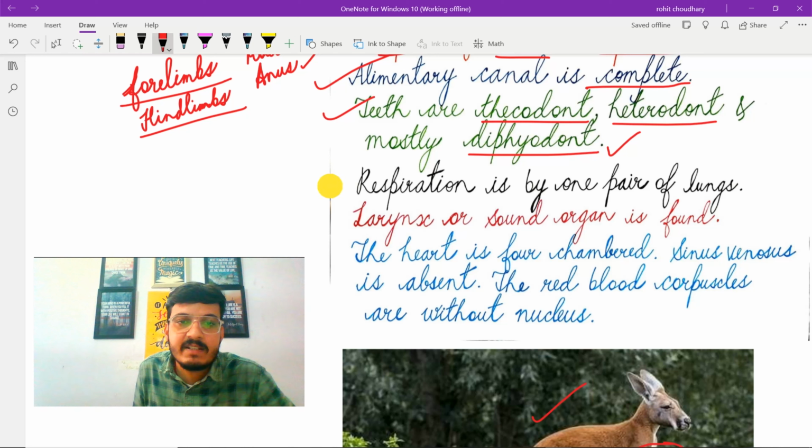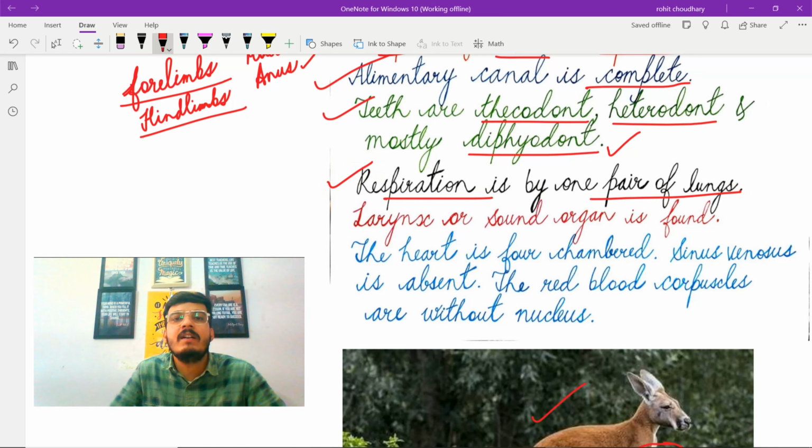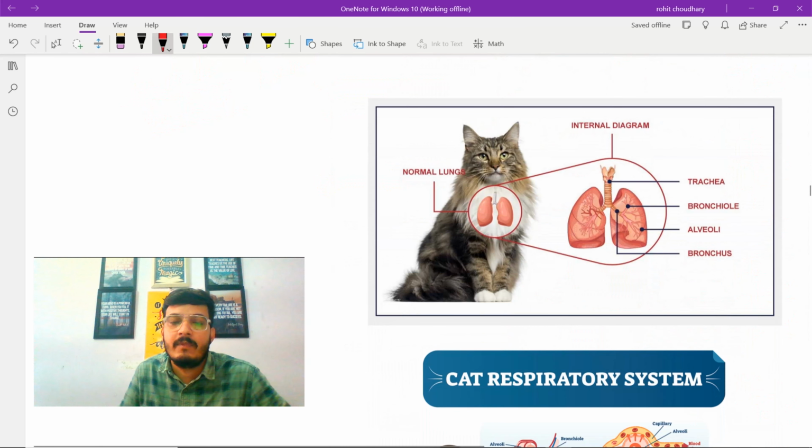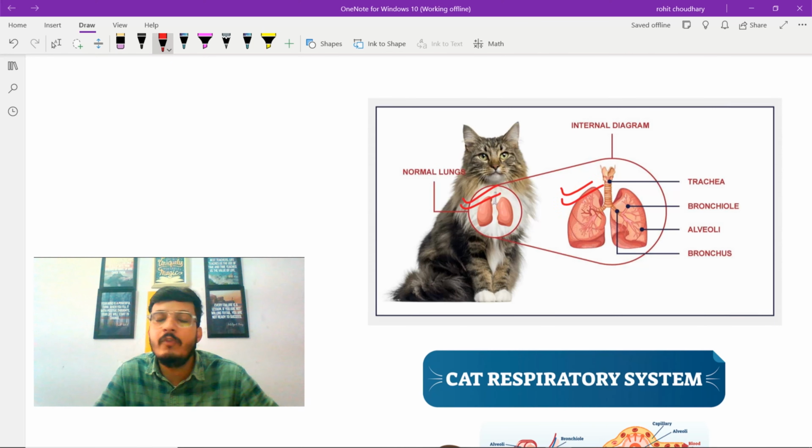The next characteristic feature is respiration is by one pair of lungs. Lungs are the organs which are involved in exchange of gases. As we can see, these are the lungs of a cat, and these lungs will help in exchange of gases. We will be discussing the mechanism in human physiology in the chapter Breathing and Exchange of Gases.